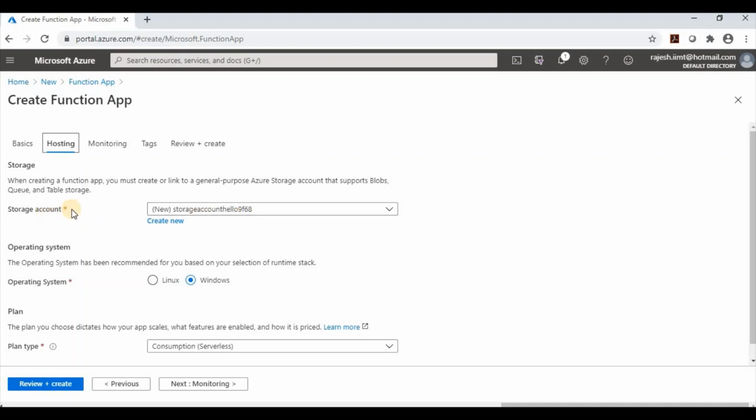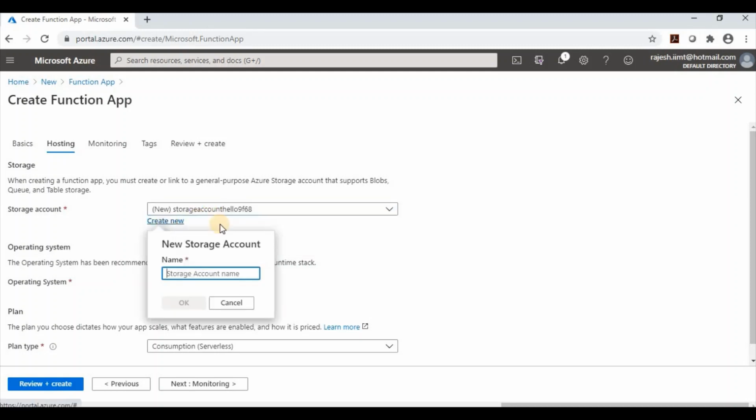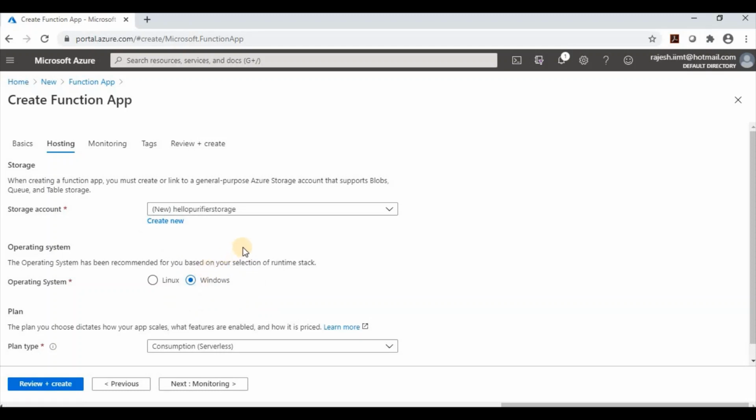Next, hosting. We need one storage account to run this function, because a function app internally uses some triggers and generates some log files. For that purpose, we need one storage account. By default it creates one, or we can create one from here as well. So I am creating one storage account, with the name Hello Free Fire Storage.